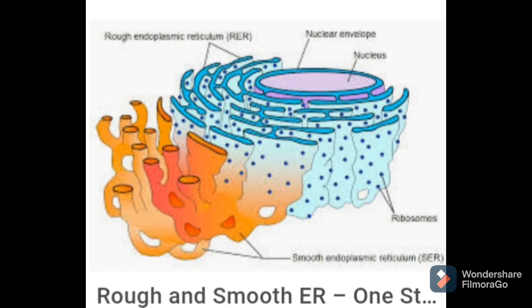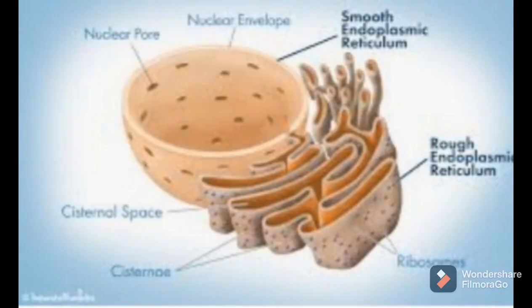So where is it found? The occurrence of endoplasmic reticulum is that it is found in all eukaryotic cells but absent in mature erythrocytes, or RBCs, of mammals, and in prokaryotic cells. Means when we are talking about endoplasmic reticulum, it is found in all types of eukaryotic cells. The exception is RBCs of mammals, and it is also absent in prokaryotic cells.